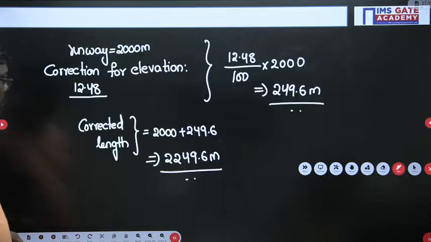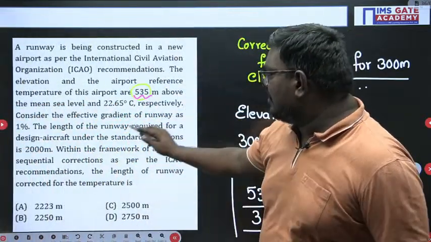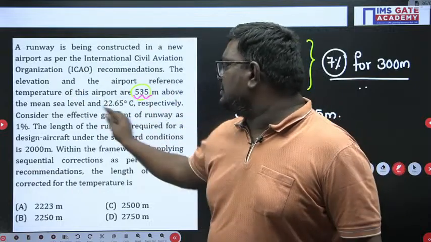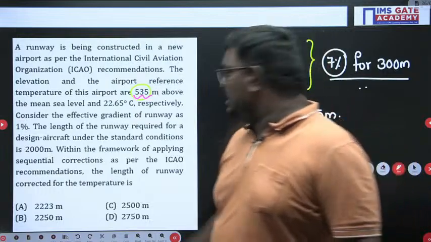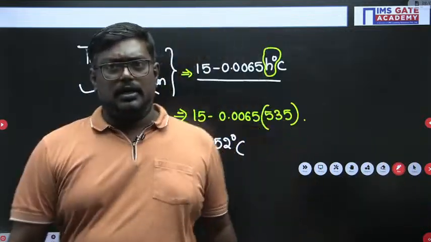Let me tell you. They have given the elevation and the airport reference temperature. ART means airport reference temperature. How much have they given?